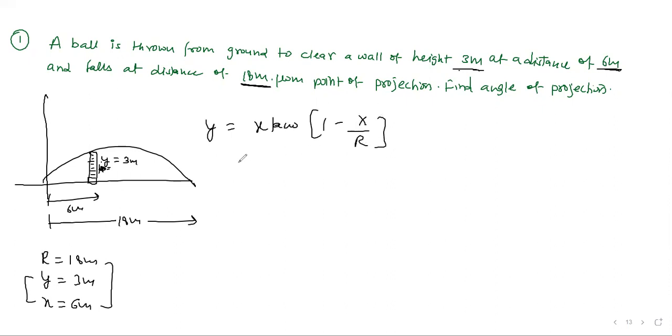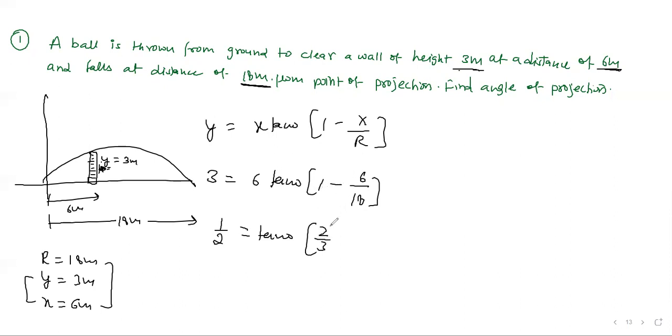Y is 3, x is 6, 1 minus 6 by 18. So 1 by 2 equals tan theta times 1 minus 1 by 3, which is 2 by 3. So tan theta becomes 3 by 4, and theta equals tan inverse of 3 by 4. That's your angle of projection.